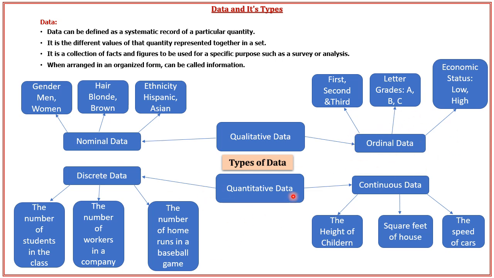Next type is quantitative data. Now quantitative data is always measurable. So we can measure quantity of our data. So it's known as quantitative data. Along with characteristics or qualities, we can number or measure this data. So this quantitative data is again divided into discrete data and continuous data.